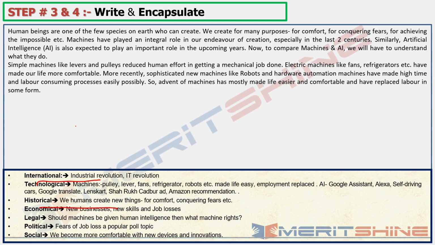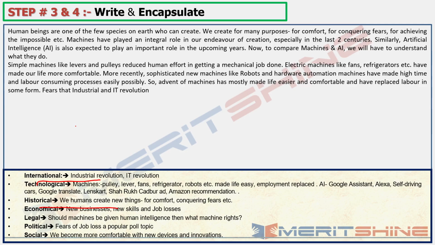Okay, and I would explain this also in the next line, that you remember industrial revolution, IT revolution in the international point. Now these were times where mass scale unemployment was feared. So fears that industrial and IT revolution. So in industrial revolution, labor was to be replaced, and in IT revolution, clerical staff were to be replaced. But did it happen to the tune that we were afraid of? It did not. New skills replaced the old ones.